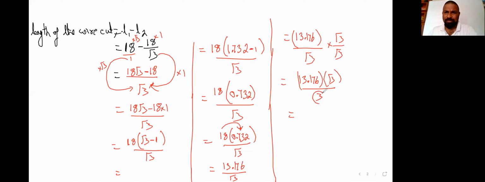What's the answer we are getting there? It's nothing but 4.392, and we know root 3 is nothing but 1.732. Can you please multiply that one? 4.392 into 1.732.